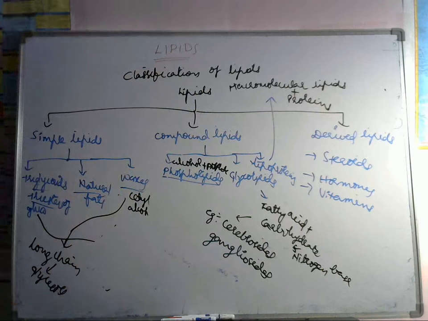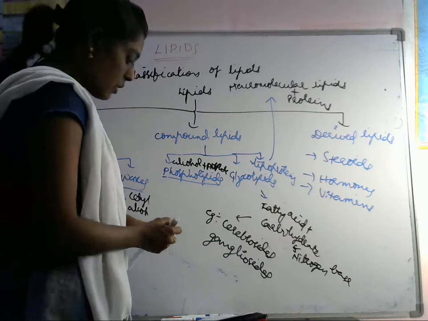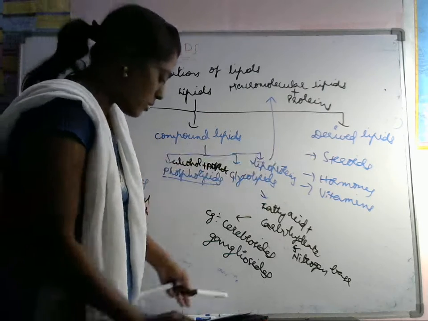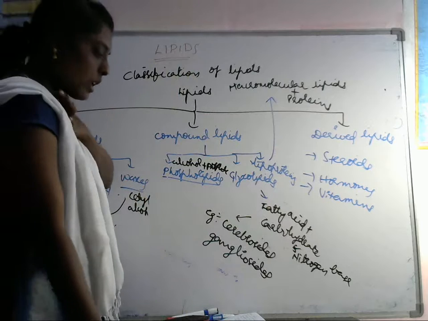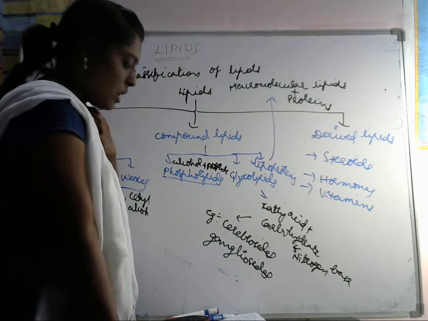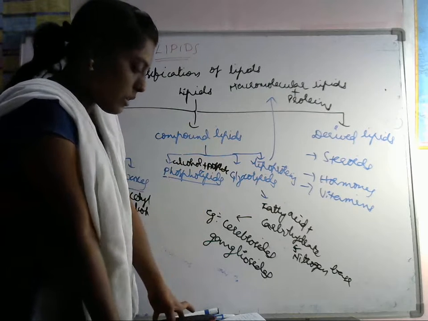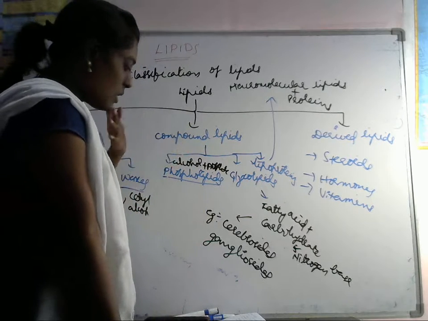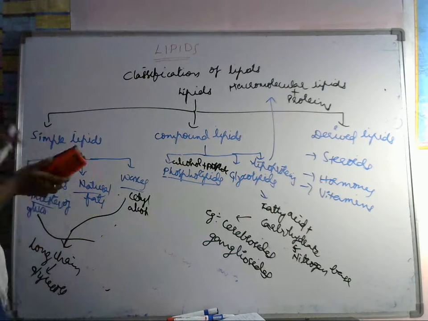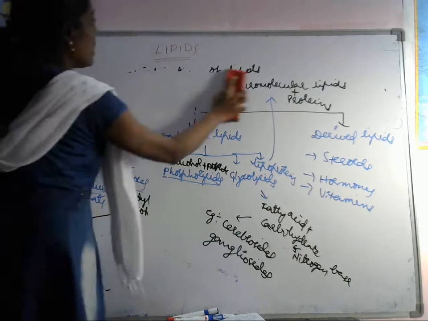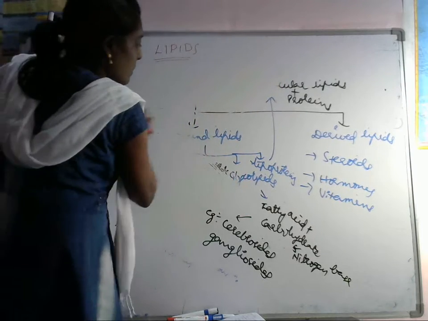Okay, next let's see the derived lipids. These are derived lipids: steroids, hormones. They include glycerol and fatty acids, mono-, di-, triacylglycerols. Lipid soluble vitamins and steroid hormones are also present. So this is the classification of lipids.